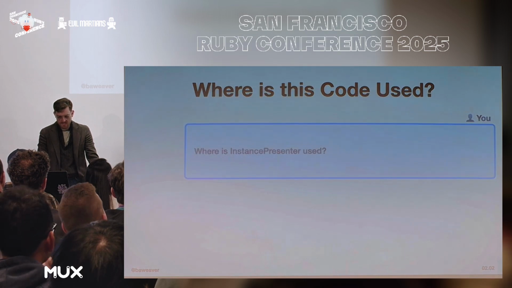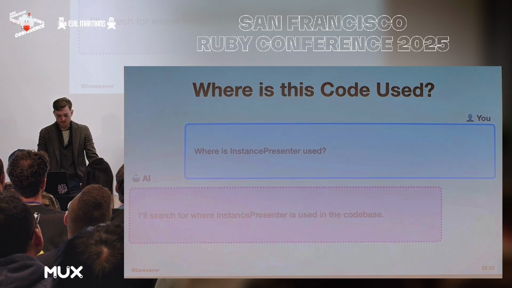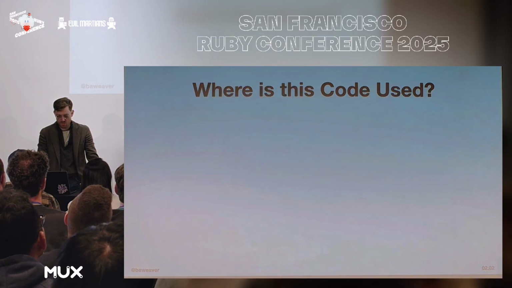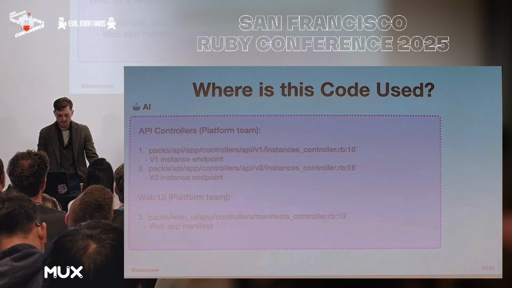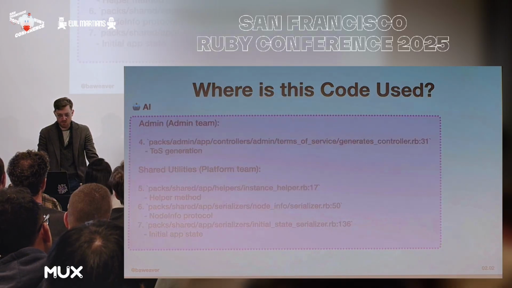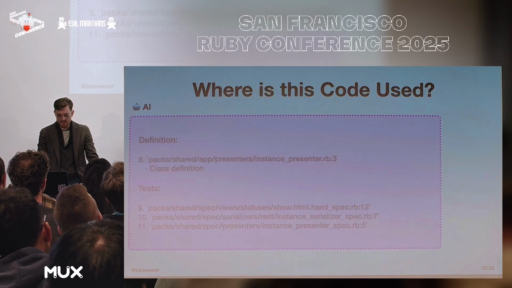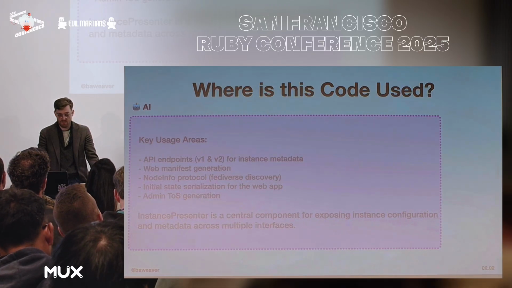So where exactly is this instance presenter used, for instance, which we happen to reference in there? We can use that search tool again, which is going to go and look into here for any of those instances. We can find it's used in 11 places around API controllers, web UI platform teams, admin team, shared utilities. We can even get the definition test and some of the key areas that we want to pay attention to. Now, if there are enough of these, it certainly saves me the time of a straight code search, especially the ownership information, but with all things in AI, verify twice.